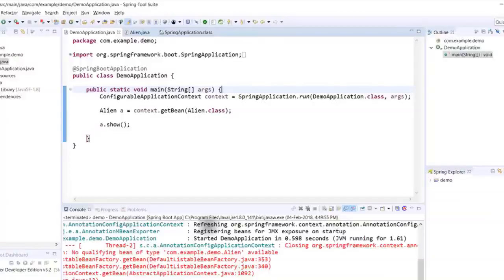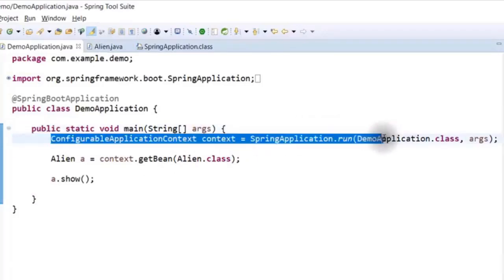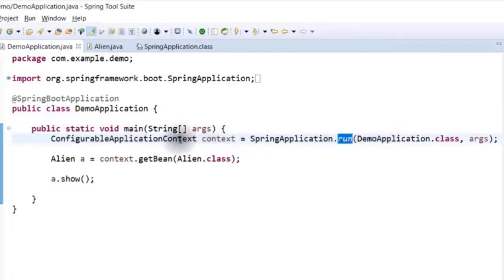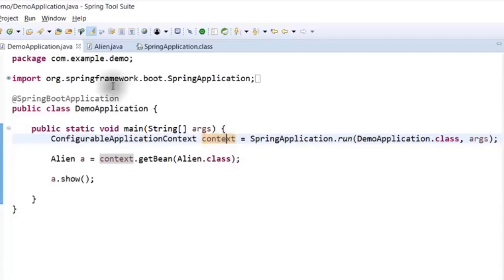Now if I go back to Alien here, you can see Alien is not a Spring Bean. And even if it is a Spring Bean, when does it get created? The container of Spring gets created on this line. The moment you say run, it returns you the context. This is where it initializes your container, and in this container it will try to create all the objects. But which objects? If I have 10 classes, or 15 classes, will it create objects of all the classes? Not exactly.